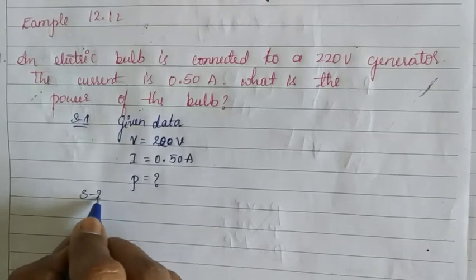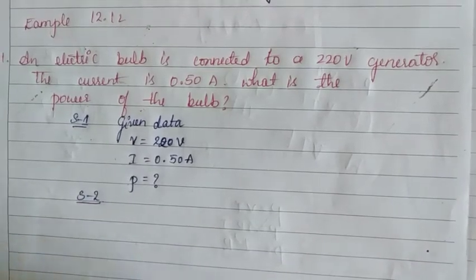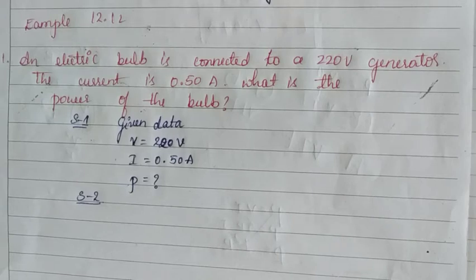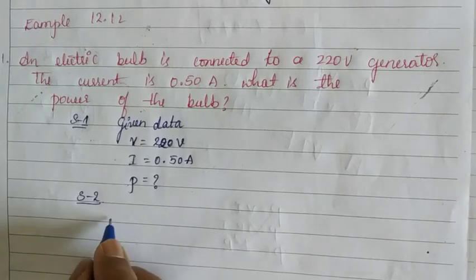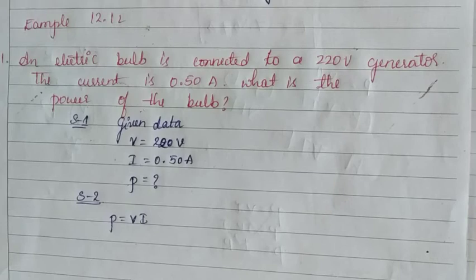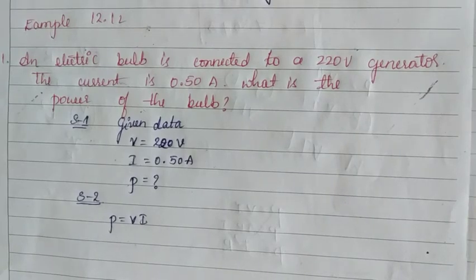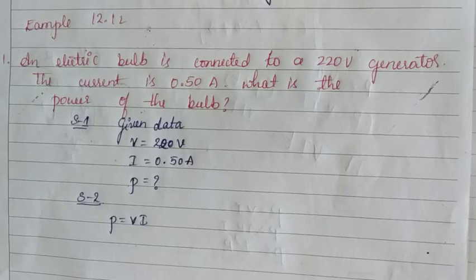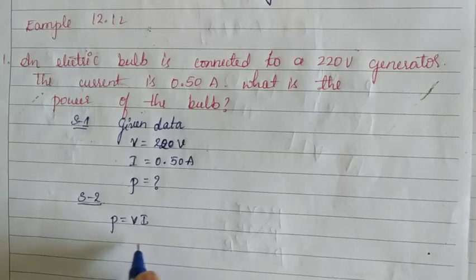In Step 2, as children, you already learned about the electric power mathematical expression. There are 3 mathematical expressions. Now let us use P is equal to V into I. This is because in the problem the data is given in terms of potential difference and current. So here we have to use the first mathematical expression of the electric power. P is equal to V into I.